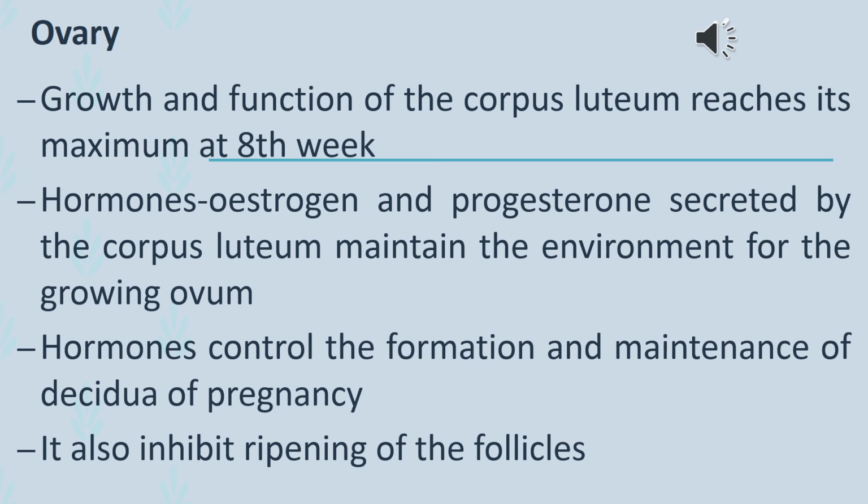It slowly decreases in size and function after the 10th to 12th week of pregnancy. The follicle stimulating hormone, that is FSH, ceases its activity due to the increased levels of estrogen and progesterone secreted by the ovaries and the corpus luteum. The follicle stimulating hormone prevents ovulation and menstruation.